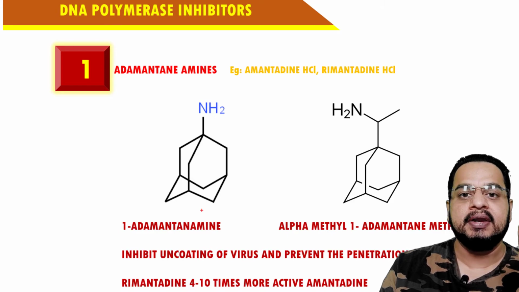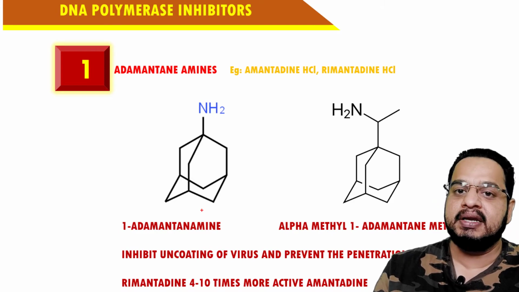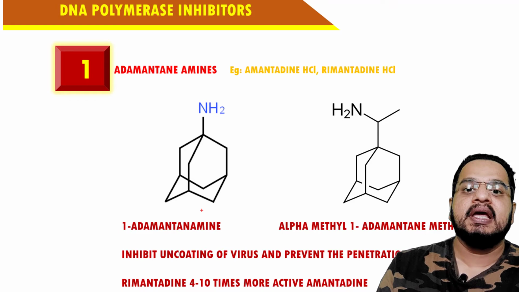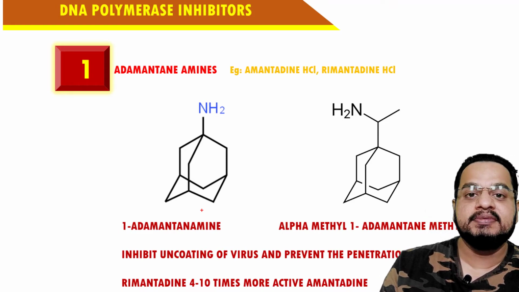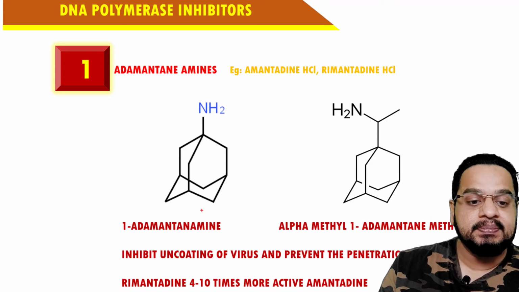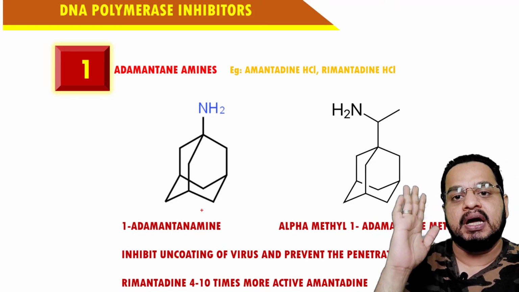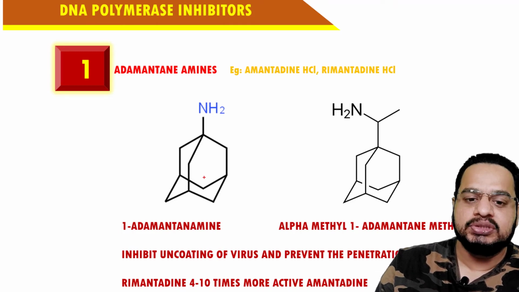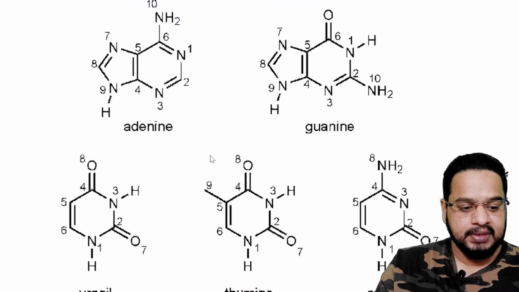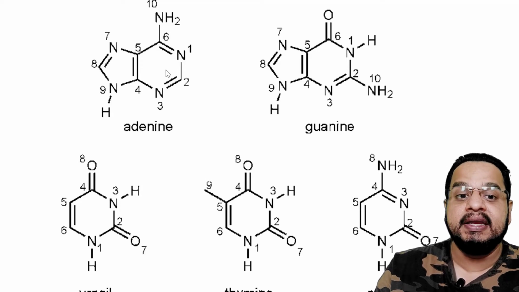The examples are adamantanamine and rimantadine hydrochloride. These are the two examples. Rimantadine is 4 to 10 times more active, and the simplest mechanism is to inhibit the uncoating and penetration of the virus into the host cell. So this is the adamantanamine.